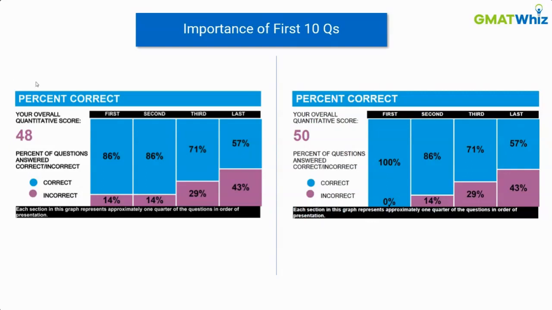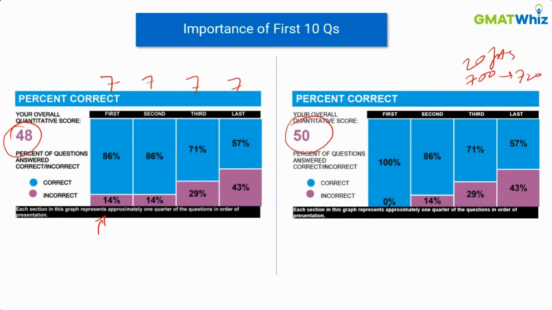The first student, there are 7 questions in each quarter in quant, 7 scored questions, a total of 28 scored questions. The first student made one mistake over here. This student did everything right. And you look at the score difference, a 48 versus a 50. That's an overall difference of 20 points. That can be a difference between 700 and 720 for you. That can be the difference between a scholarship versus not getting a scholarship as well.